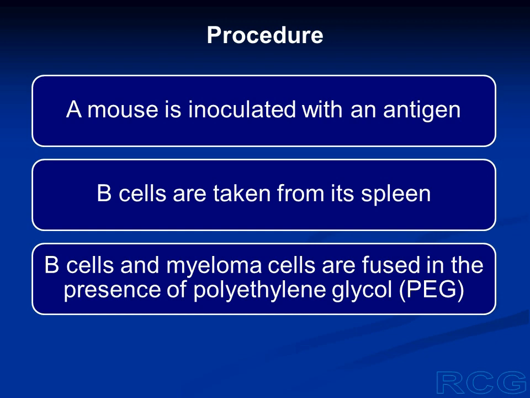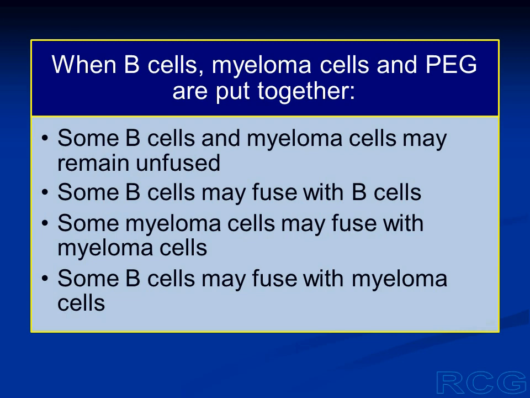Now, this polyethylene glycol causes fusion of cell membranes. So when we put different cells together along with polyethylene glycol, the polyethylene glycol will fuse the cell membranes. So when we put B lymphocytes, myeloma cells, and PEG together, some B cells may remain unfused. Some myeloma cells may remain unfused.